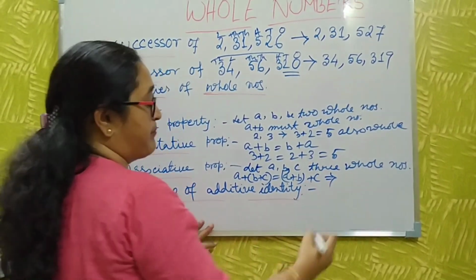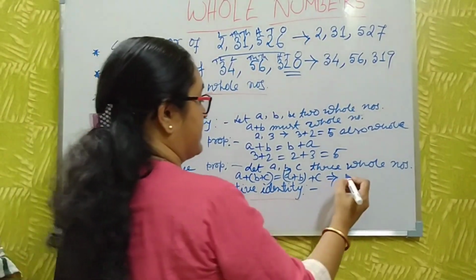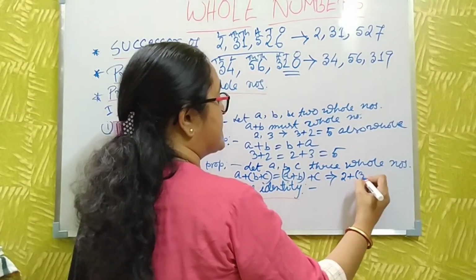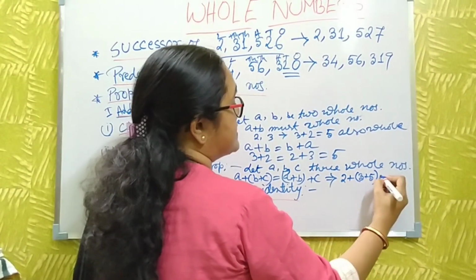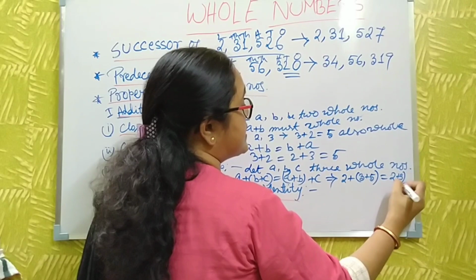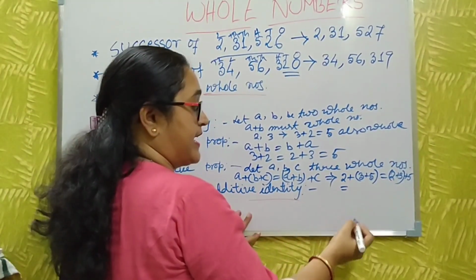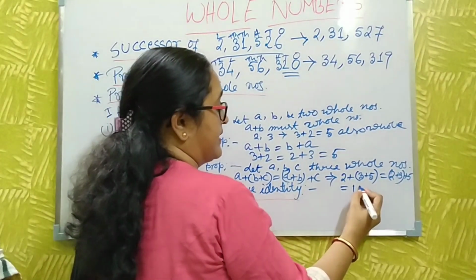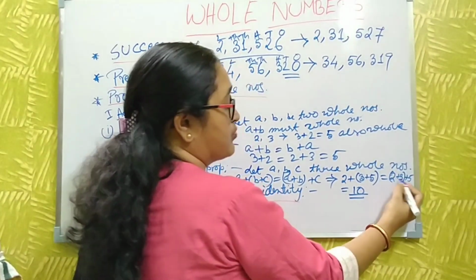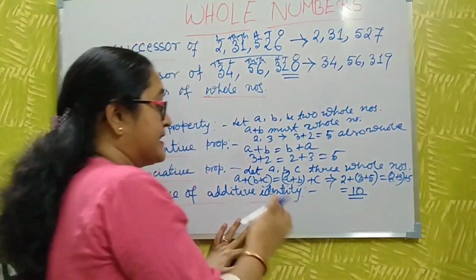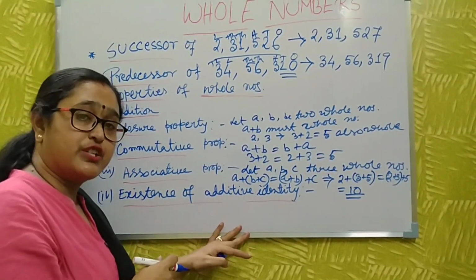Now I take an example: 2, 3, 5. Now 2 plus 3 plus 5 is equal to 2 plus 3 plus 5. That is 5 plus 3 is 8, plus 2 is 10. Or first you do 2 plus 3 is 5, 5 plus 5 is 10. This is called the associative property.